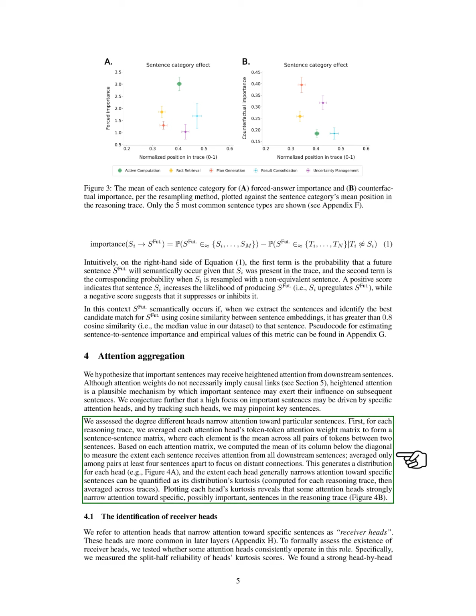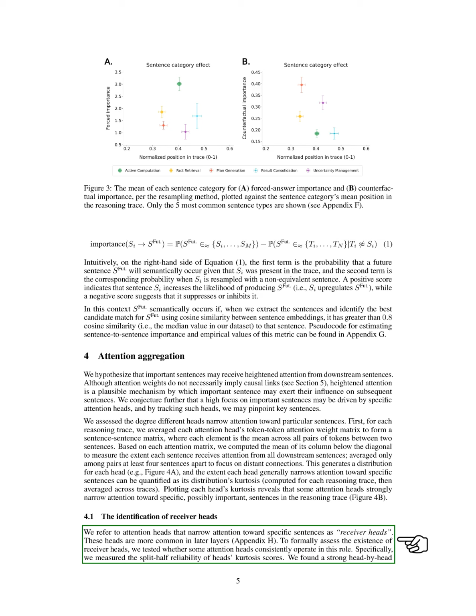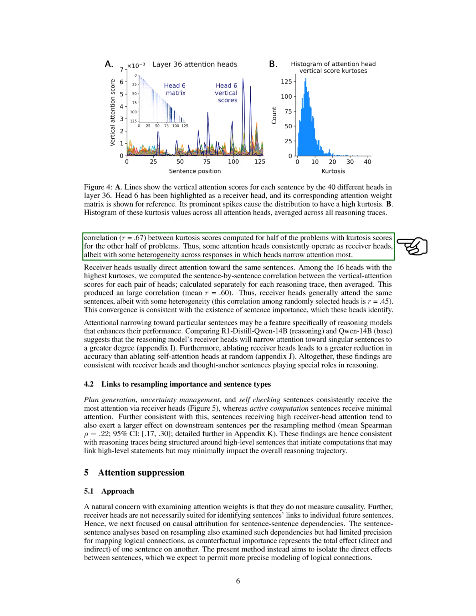Section: The identification of receiver heads. In this section, we identify attention heads that focus on specific sentences, which we call receiver heads. These heads are more prevalent in the later layers of our model. To evaluate the presence of receiver heads, we examined whether certain attention heads consistently performed this function by measuring the reliability of their kurtosis scores. We discovered a strong correlation between the kurtosis scores from two halves of our data, indicating that some heads reliably act as receiver heads, although there is some variation in how they focus attention.